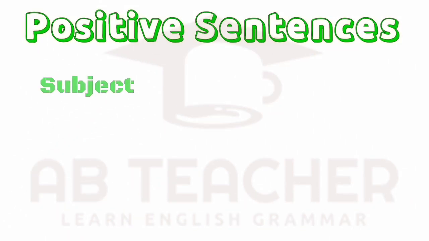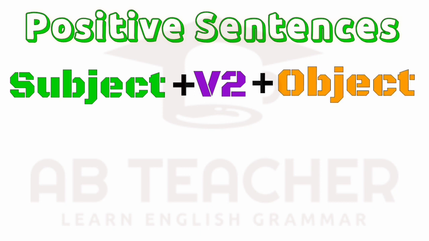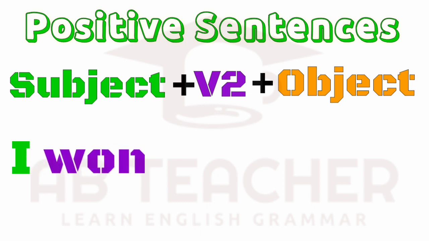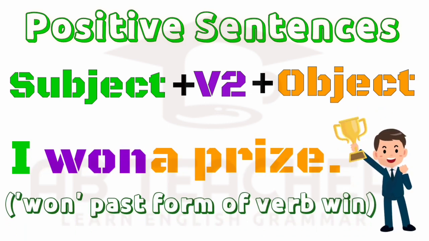Now here is the structure of positive sentences. First of all, you have to add subject, then past form of the verb, that means second form of the verb, and then object. As, I won a prize. Won is a past form of verb win.